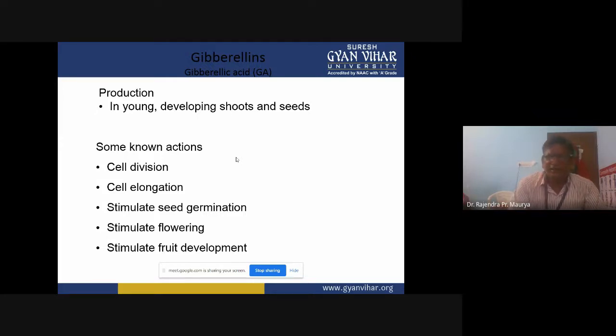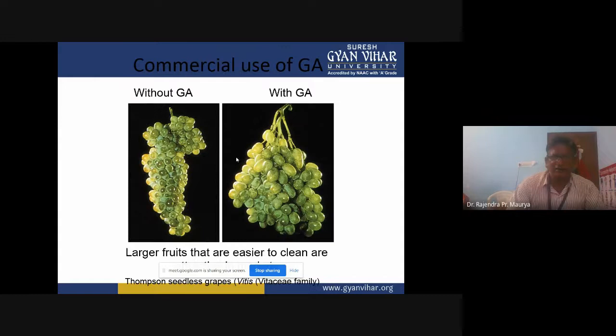You can see the clear-cut effect that is commercially used in grapes. The bunches of grape fruits we can dip in gibberellic acid solution, then you will see the grapes elongate and that will increase the size of the fruits.